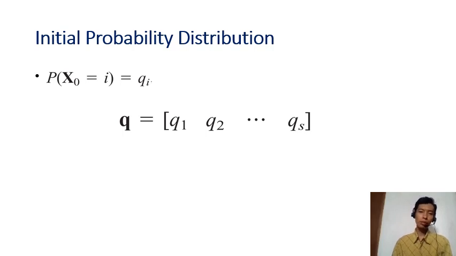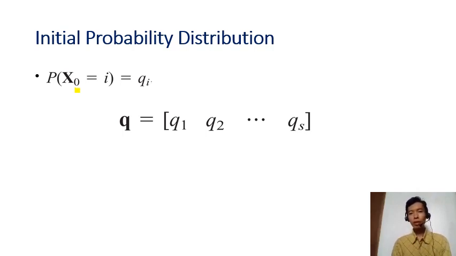This probability is called initial because we are talking about the beginning of time only, so we are only talking about time 0. You should also notice that we don't talk about transitioning. It's just one point of time, just at point 0. It's not like the transition probability that shows the probability of changing from this to that in one time step. No, the initial probability is just one point of time, which is time 0.